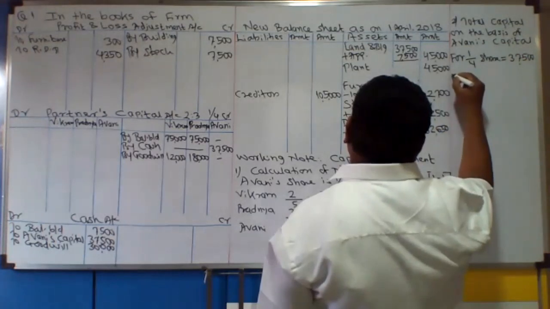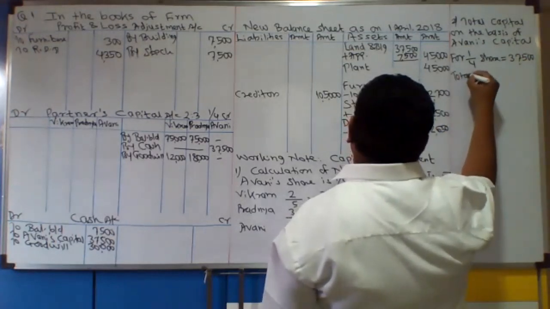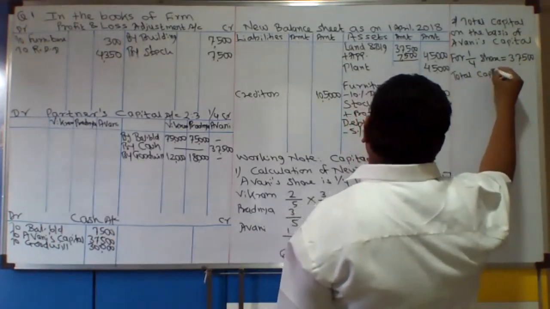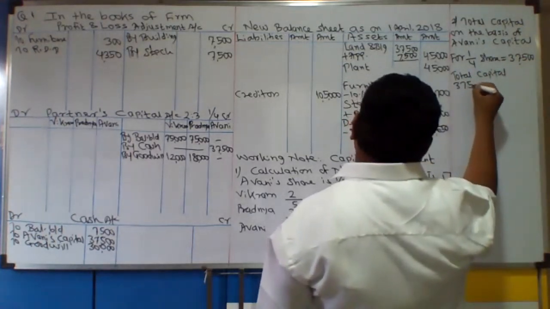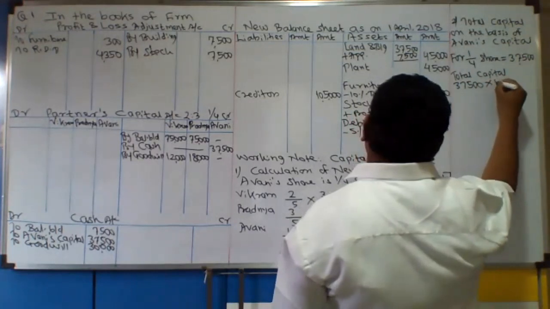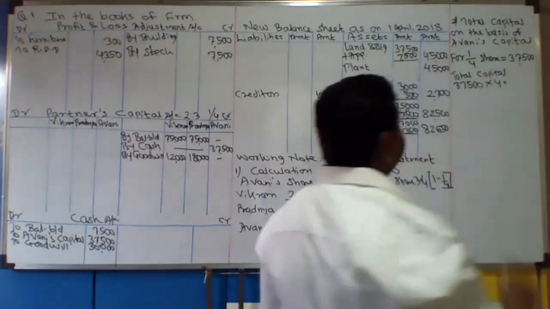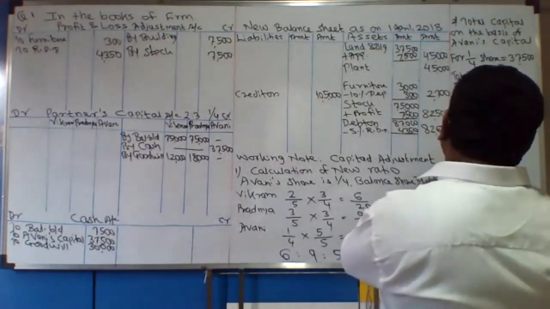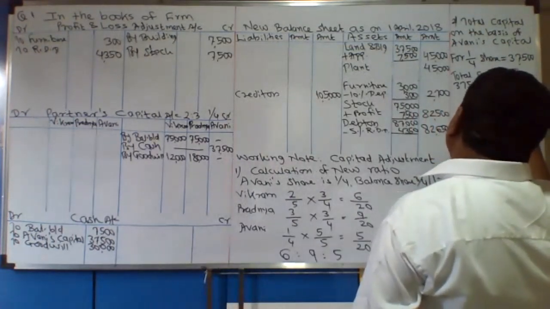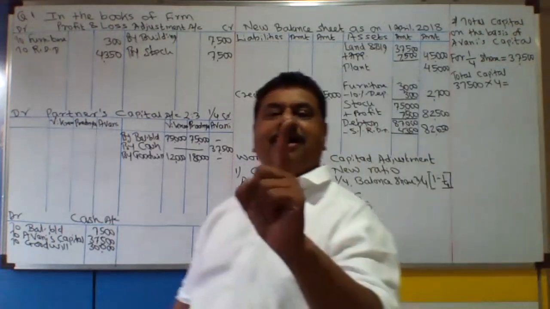Okay. Then total capital must be 37,500 multiplied by 4. I repeat. What do you mean by 1/4? 1 out of 4.